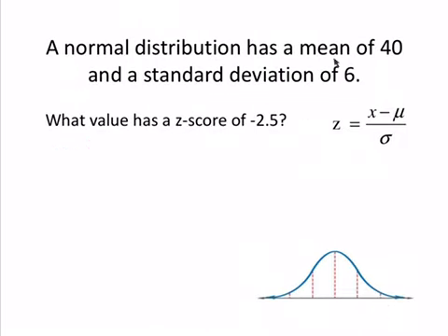For a normal distribution, our mean is 40 and our standard deviation is 6. There's our formula, but we actually don't need it for this one, you'll see. What value has a z-score of negative 2.5? So let's think about this. Let's use the picture and see if we can figure this out. If this is 40, and I'm going by 6s, well, isn't negative 2.5 going to be down here somewhere? Halfway between 2 and 3. Exactly, halfway between 2 and 3.